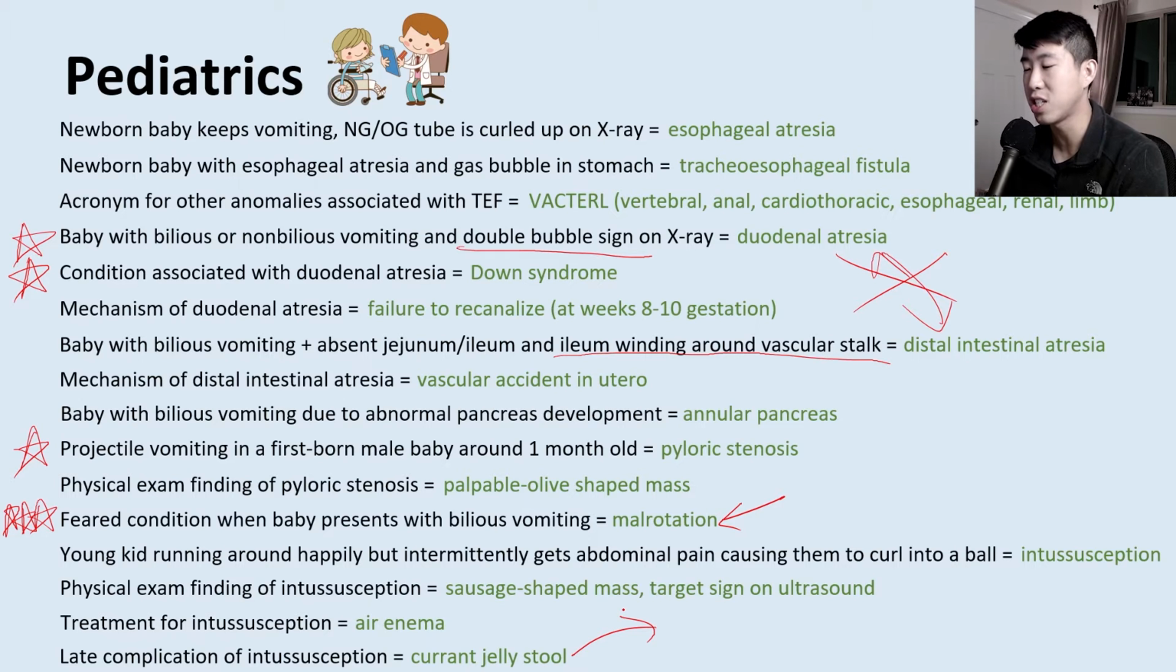We learn this association with currant jelly stool, but when currant jelly stool occurs, that's basically like your bowel is dying off already. So this is a very late finding of intussusception, and that's going to suggest a need for surgery rather than just treating it with air enema.